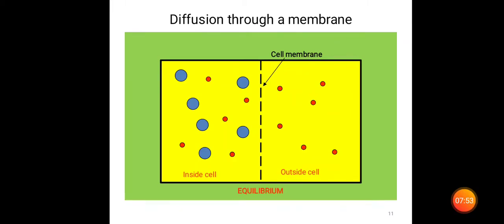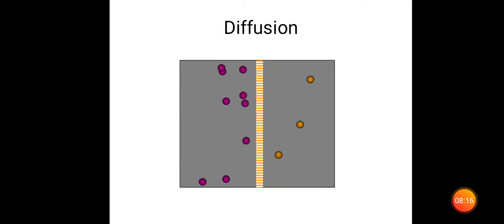Now, some molecules are going from inside the cell to outside until it reaches equilibrium. Once equilibrium is reached, there is no net movement of those molecules. So this is called diffusion through a cell membrane. These molecules can freely move through the membrane, and you can see the picture. The diffusion takes place through a membrane. This is the animated picture, and I think it helps you understand.